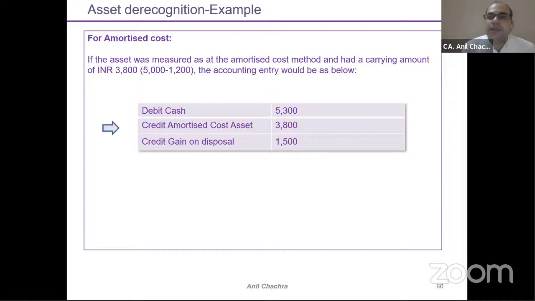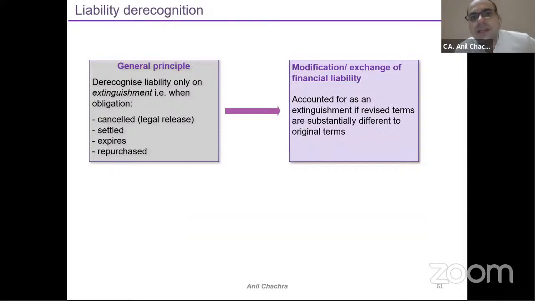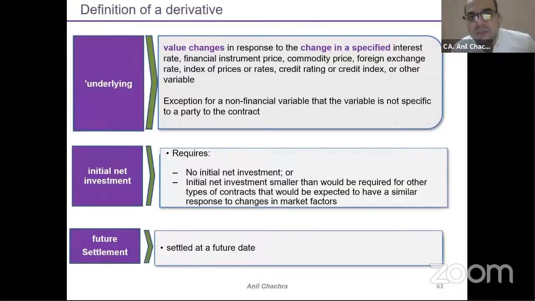So my amortized value would be 3,800, meaning 5,000 carrying value minus the OCI gain of 1,200. So 3,800 would be my amortized cost. The balance would be my gain. So whatever method you apply, you need to keep the derecognition rule in mind, right? OCI will be reclassified for debt investments. For equity investments, it will not get reclassified. The same will apply for the liability portion as well.